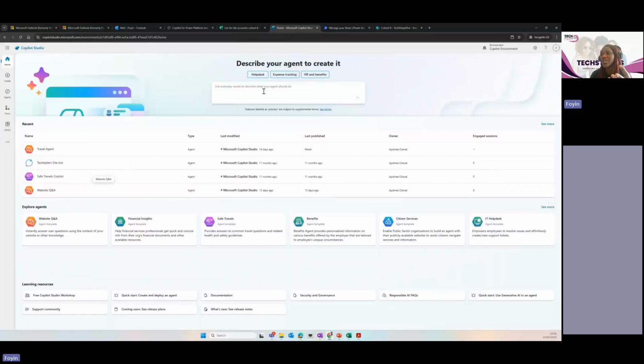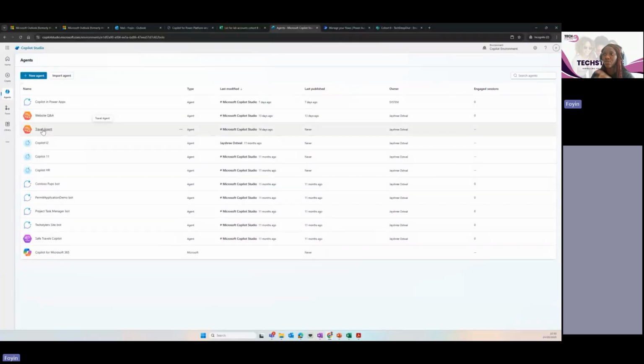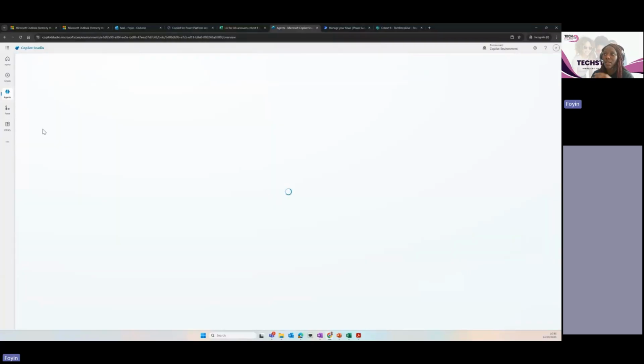You can create your new agent by describing it, which is one of the benefits Microsoft has brought with this whole natural language thing. But I want to show us the travel agent that Jeshri showed us last week, and that's fine. From the travel agent, you can connect your knowledge sources, like we've learned already.